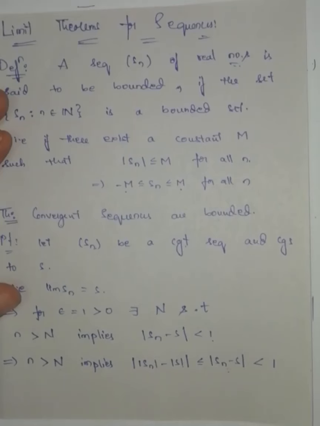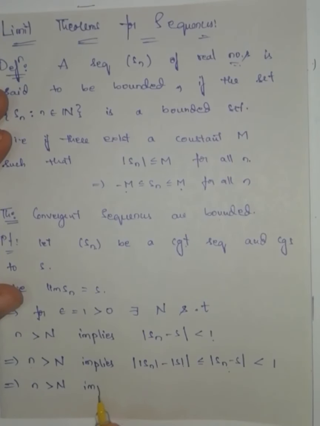We will get, n greater than capital N implies modulus of Sn minus modulus of S is less than 1.